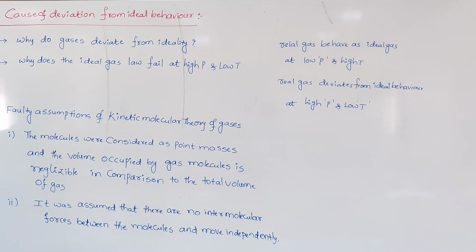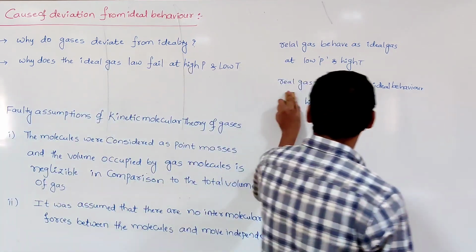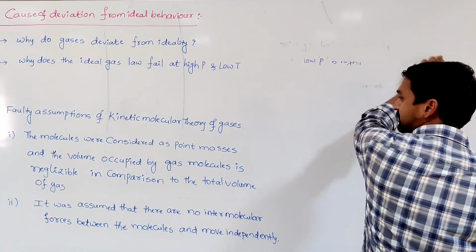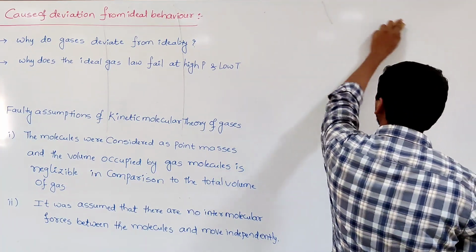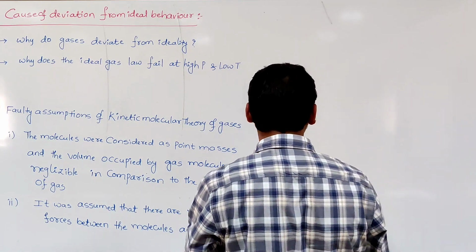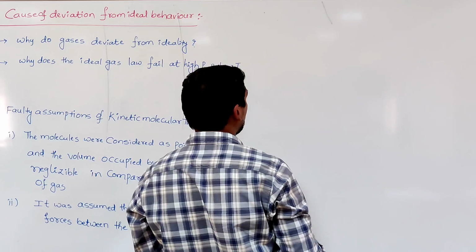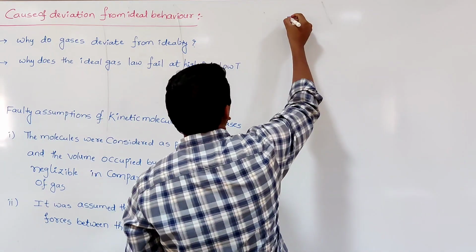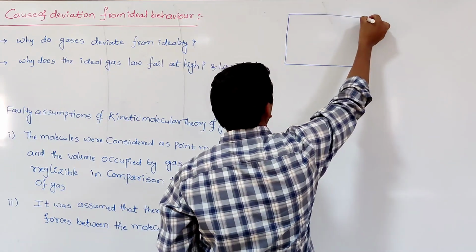Based on that, he tried to explain the cause of deviation from the ideal behavior. Now, let us take the first assumption, that the molecules are considered as point masses and the volume occupied by the gas molecules is negligible as compared to the total volume of a gas. So let us take a container having the volume V. In that, a certain quantity of gas is enclosed.